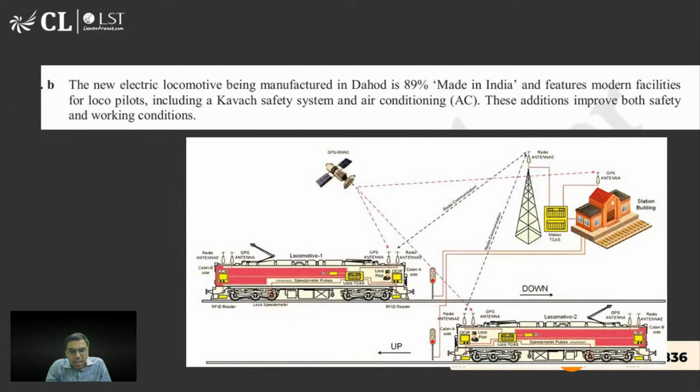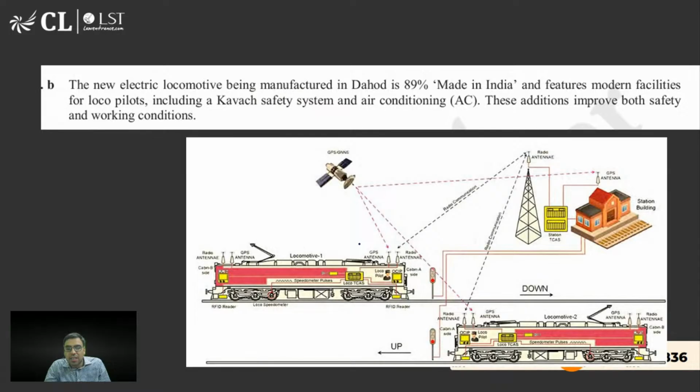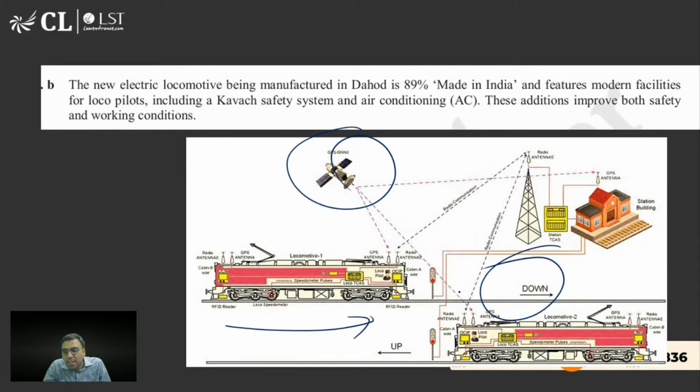Meaning, understand it like this: if two trains are coming on the same track, then the Kavach system will stop them. That is the idea, and they will automatically get stopped because of GPS and other technologies. If both come on the same track, God forbid, if this happens, if the two trains come on the same track in front of each other, then in that case, automatically the braking system will work and it will stop it.